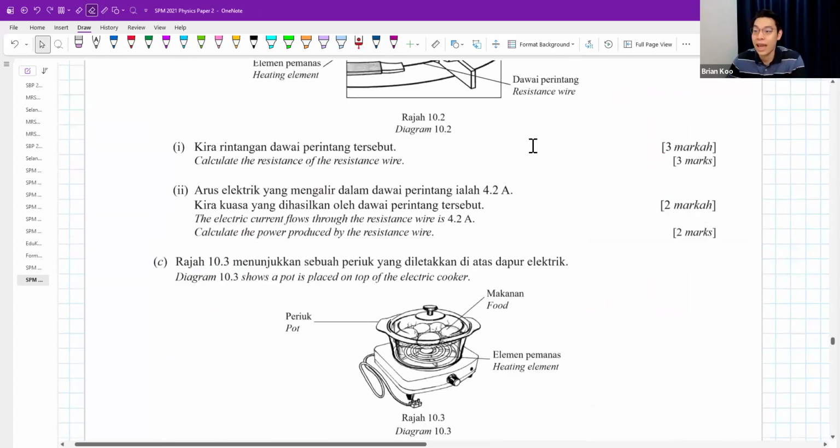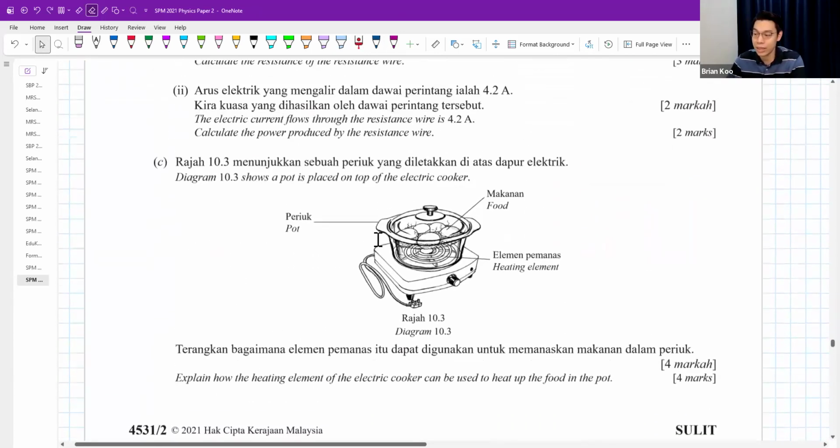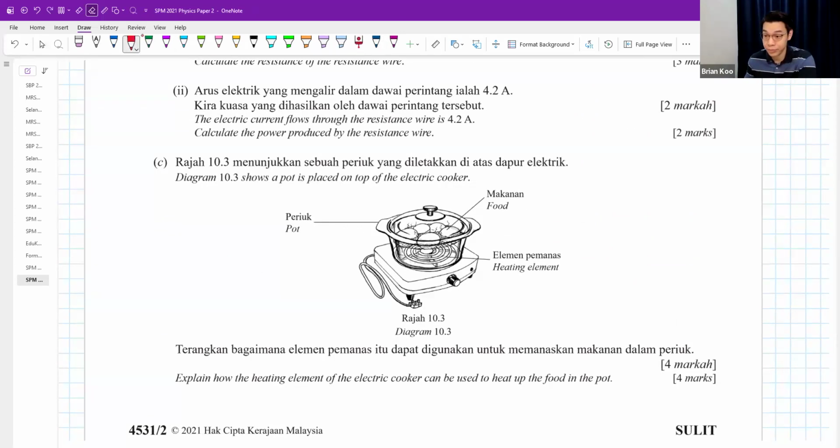Okay, can. And then part C, explain how the heating element of an electric cooker can be used to heat up the food in the pot. So like I said, this one is because of the resistance. If the resistance of the heating element is very high, by the way, guys, I hope you know, a heating element is just a piece of wire that will become very hot because the resistance is very high.